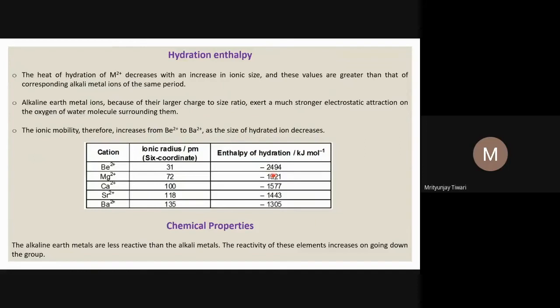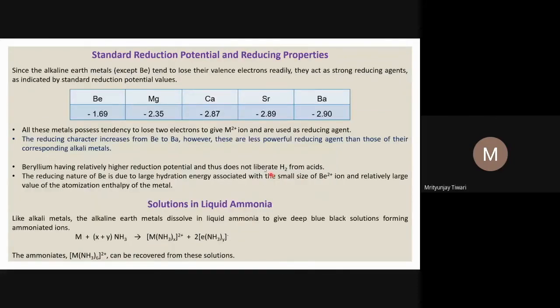the electron losing tendency, it is also that all these metals are there. If you are talking about the pure metals, all the atoms are bound together through metallic bonding, and because of these metallic bondings, these atoms are associated with each other. So before removing one electron from one atom, you have to first break that metallic lattice. And in the case of beryllium, the metallic bonding is stronger, and so it also affects the overall reduction potential of beryllium.